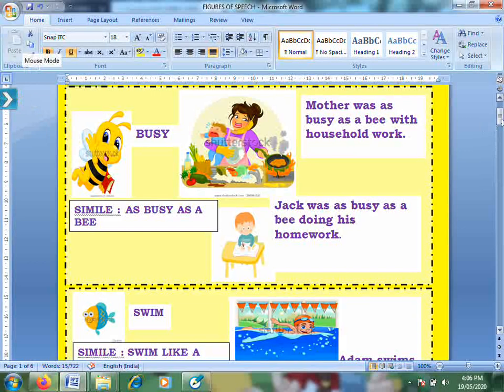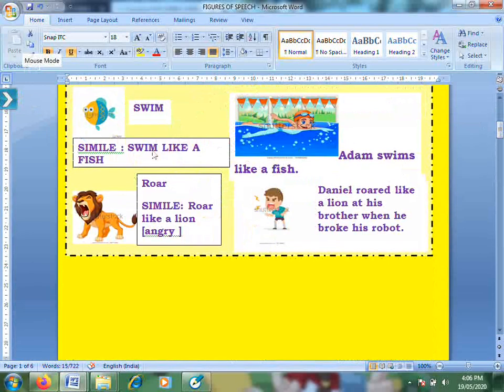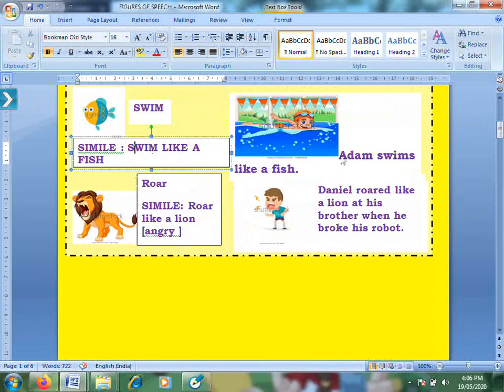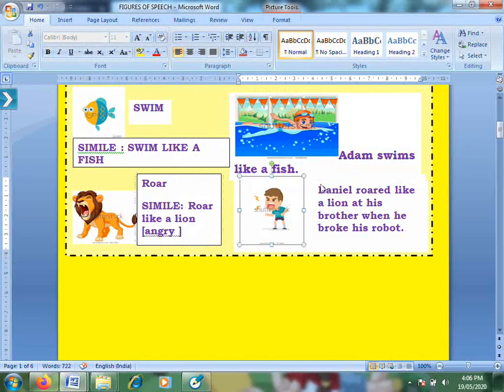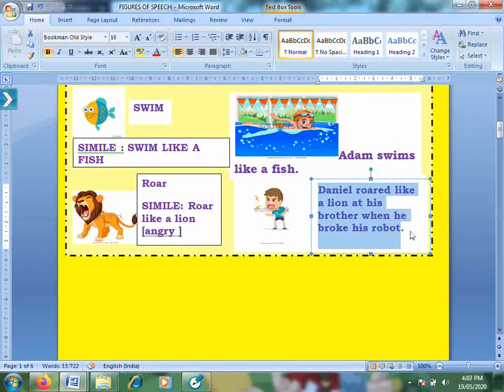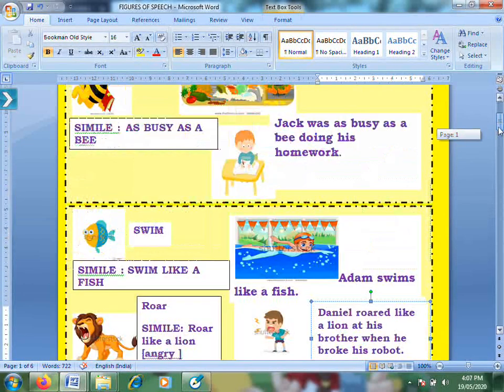In the next one, we had the fish. The fish is known to swim, so you have swim like a fish. With this, we had an example: Adam swims like a fish. Next was roar. So the simile for roar is roar like a lion, which means you're really angry. So you have here: Daniel roared like a lion at his brother when he broke his robot.